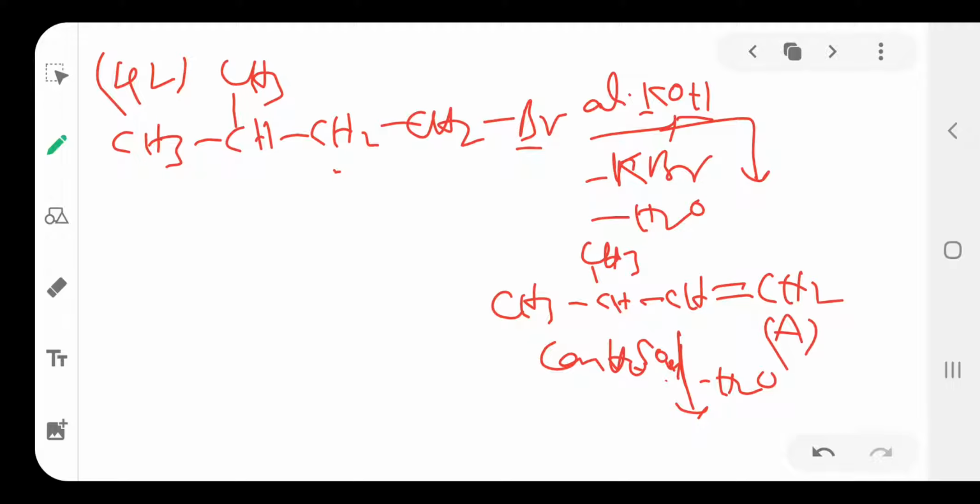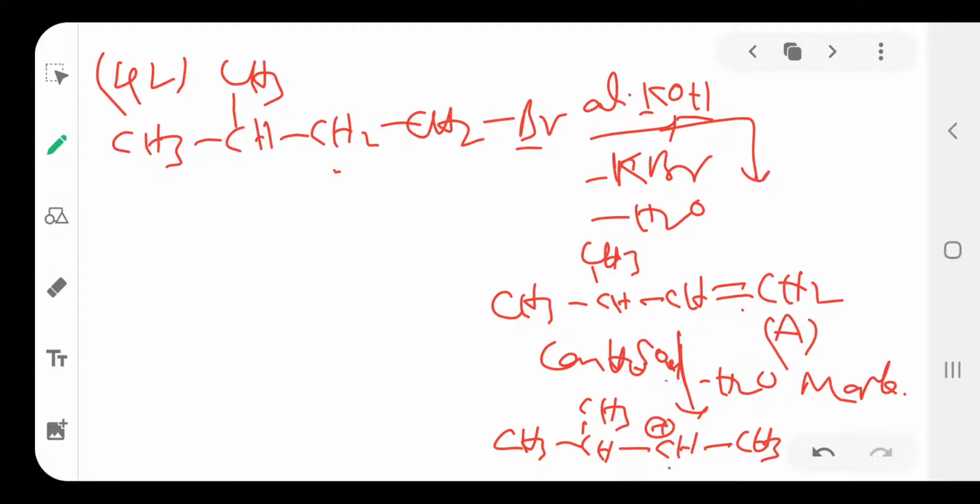You see, first H plus is added to this alkene. Addition of H2O to the alkene follows the Markovnikov rule. So the secondary carbocation is more stable. Then this carbocation undergoes rearrangement.